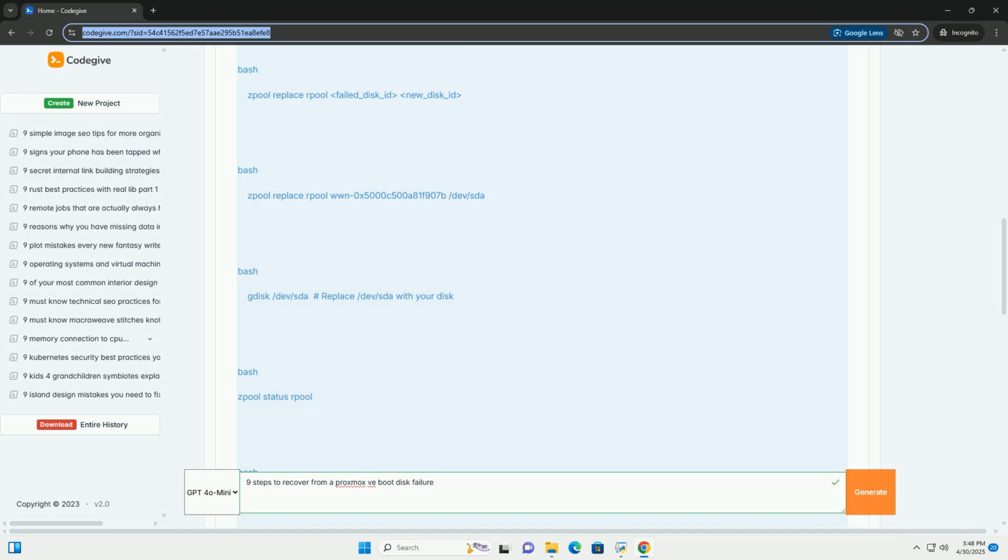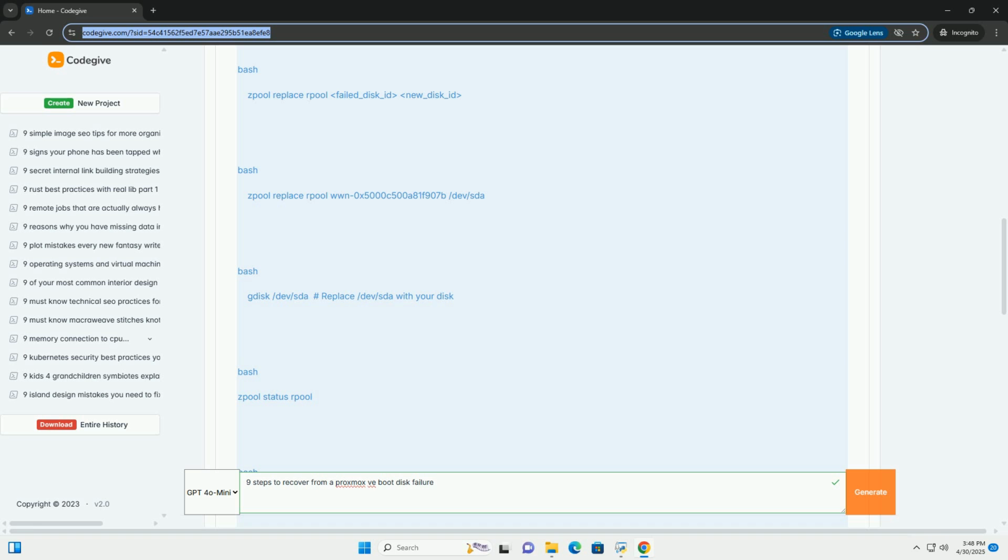Identify the disk to which you need to install GRUB, usually the disk you replaced, /dev/sda in this case. If your replacement disk uses UEFI, you might need to mount the EFI system partition first and use grub-install --target=x86_64-efi --efi-directory=/boot/efi --bootloader-id=proxmox.